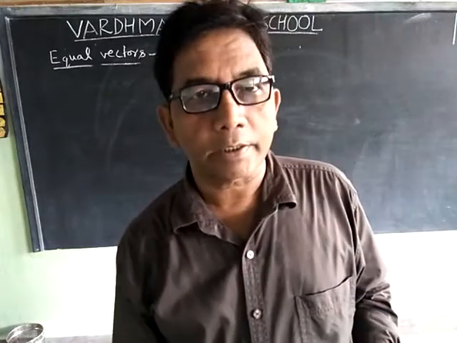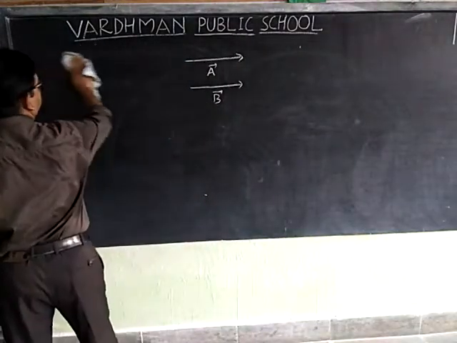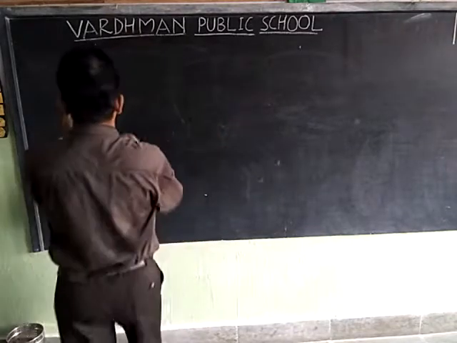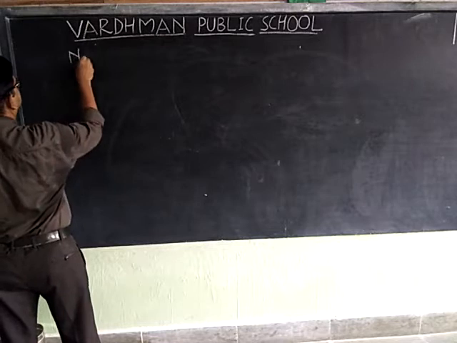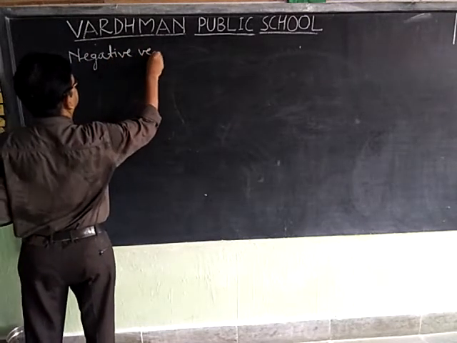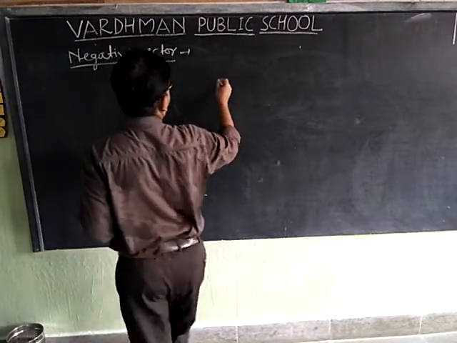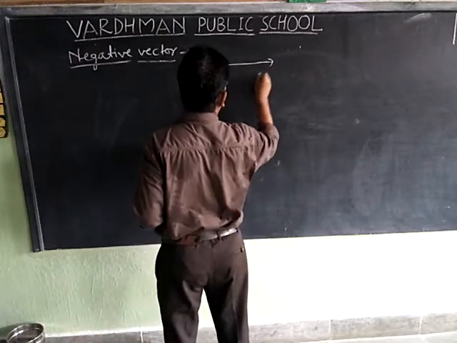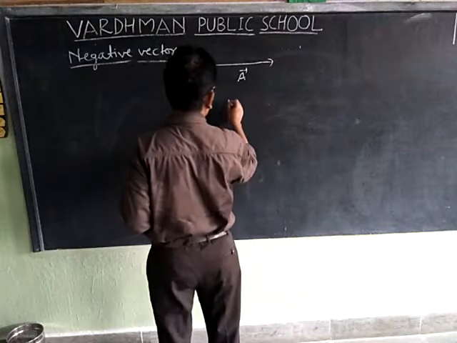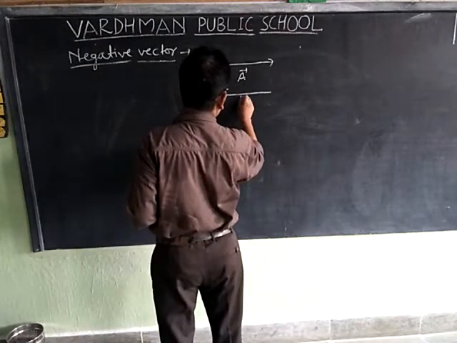Now we will discuss negative vector. What is negative vector? Suppose we represent vector A in east direction and vector B in west direction.